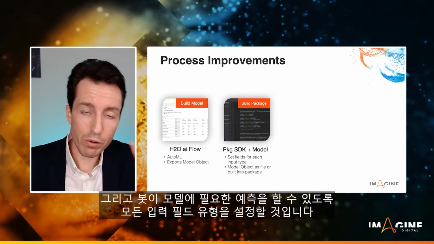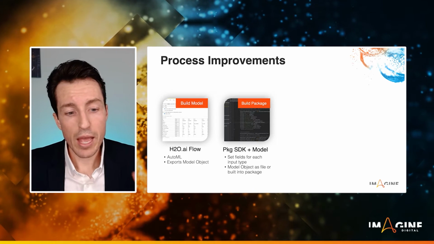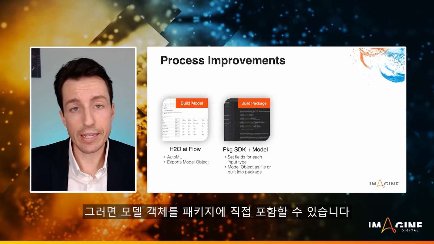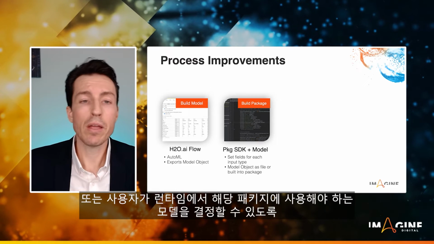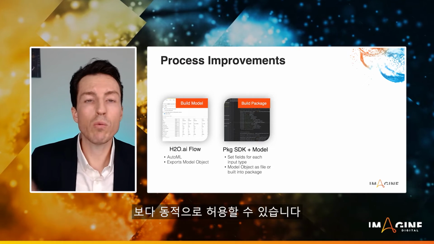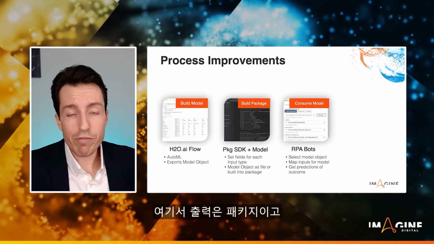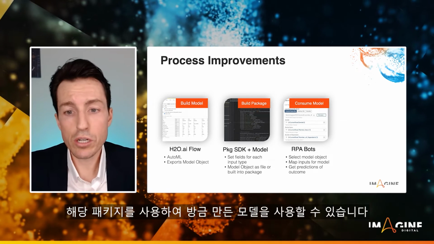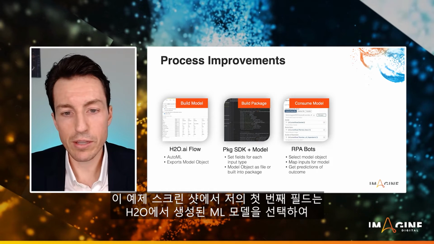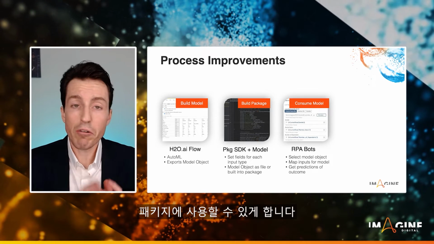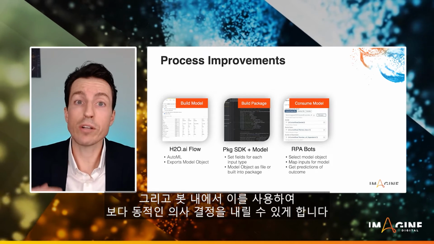And I'll set all the input field types so that my bot can make those predictions that the model requires. And I can then embed the model object directly into my package, or I can more dynamically allow a user to select it at runtime to determine what model should be used for that package. So from there, the output of that is a package, and that package can be used to consume the model that we've just created. So in the example screenshot here, my very first field is allowing me to select an ML model that was generated out of H2O to use within my package. And I can use that within my bots to help make more dynamic decisions.